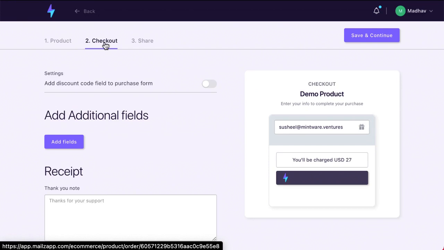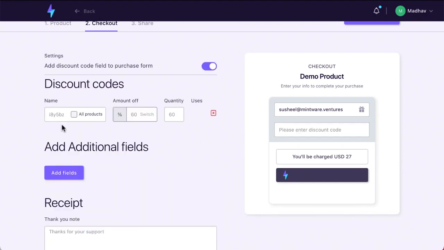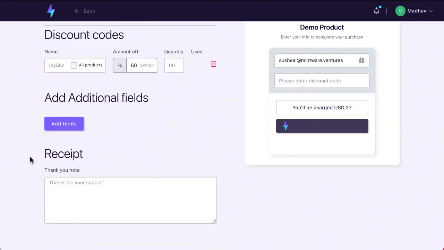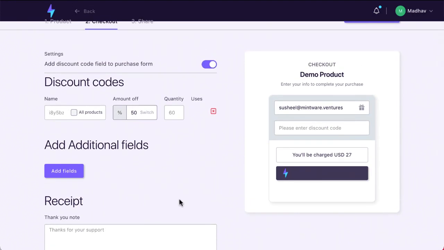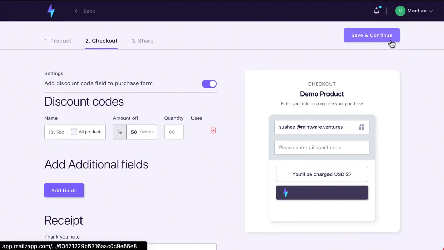Now when this step is done, you need to provide your email address. You can add the coupon code. So you can say this is 50% off, for example. You can add more fields. You have receipt options. Thank you very much for buying from us. So this is what the checkout will look like. And then once you're done with this, you can save and continue.